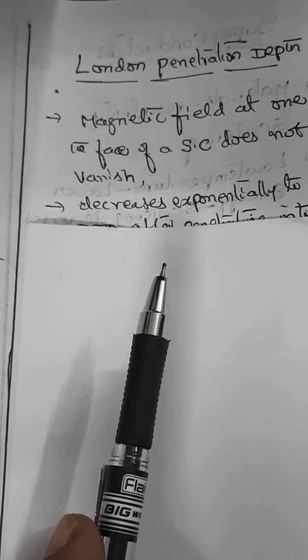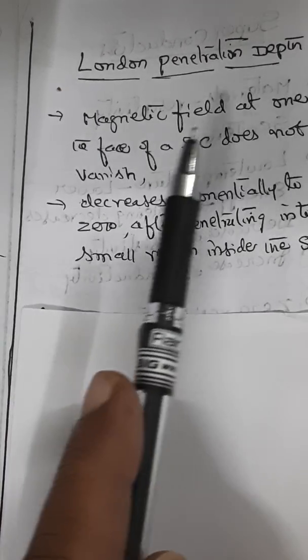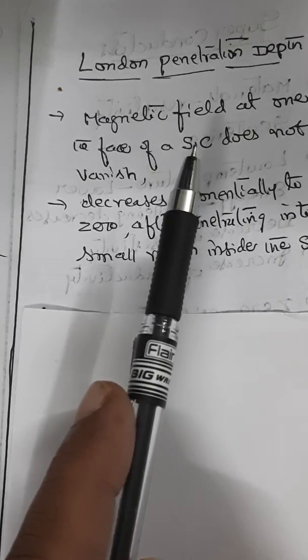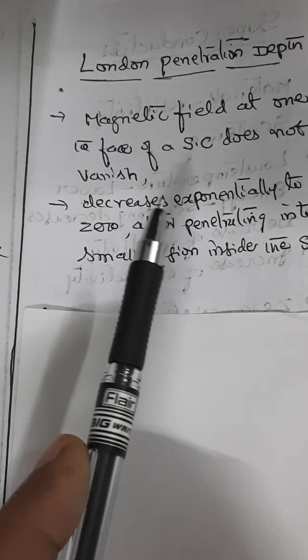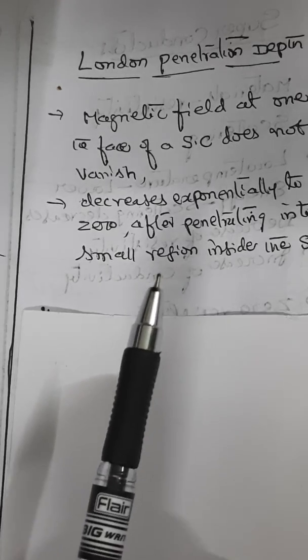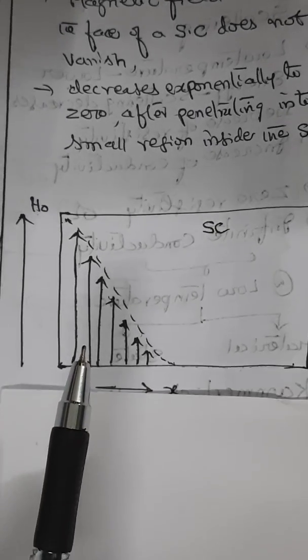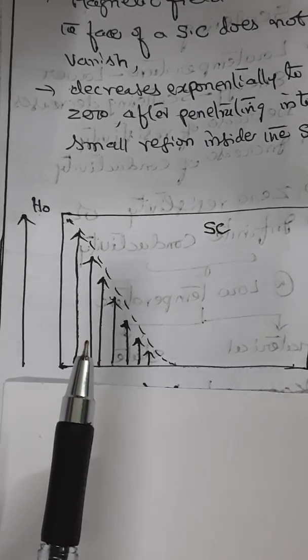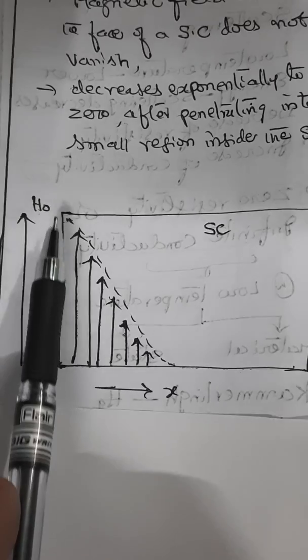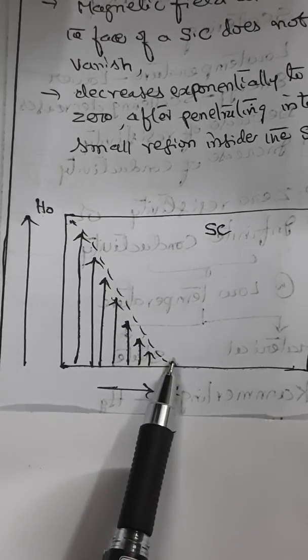This is what I have just explained. Field applied to one of the faces of the superconductor doesn't vanish but decreases exponentially to zero after penetrating into a small region inside the superconductor. Now we can graphically show that like this. This is the distance on this axis. This is the field applied, H0 is the field applied. So the penetrating distance, this is what I mean by saying decreasing exponentially to zero.